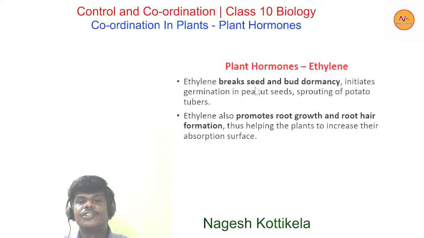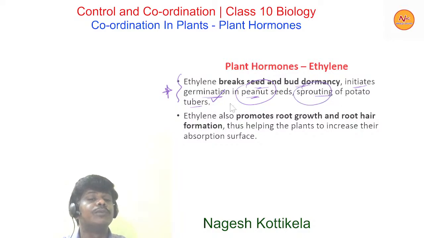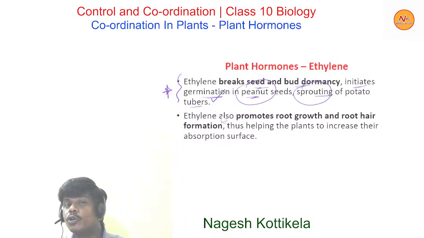Ethylene breaks seed and bud dormancy, initiates germination in peanut seeds, and sprouting of potato tubers. So here it is positive, it means it is promoting activity. What it is doing is initiating germination in peanut seeds and sprouting of potato tubers. So this is growth promoting activity.